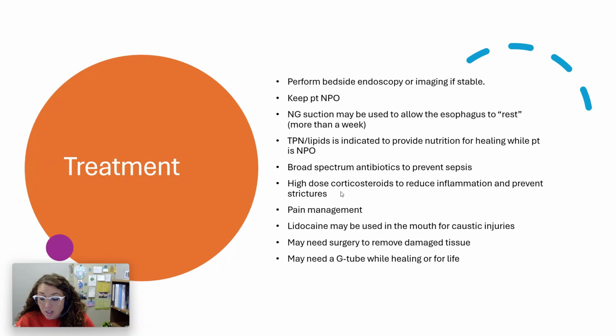Pain management, they're in a lot of pain. So appropriate pain management. Lidocaine could be used as a viscous solution inside the mouth for caustic injuries. May need surgery to remove damaged tissue, and they may need a G-tube while healing and or for life, depending on how much damage has been done to the esophagus.